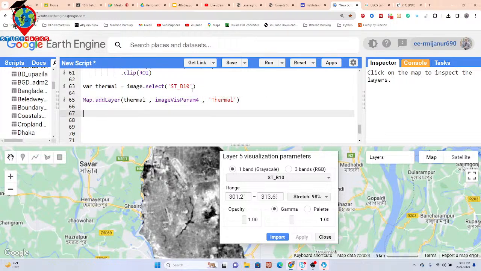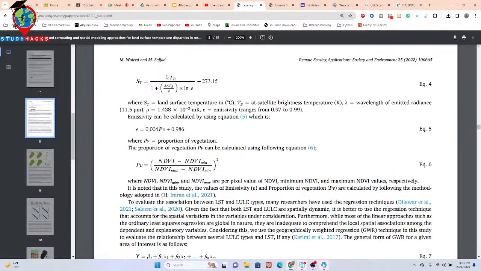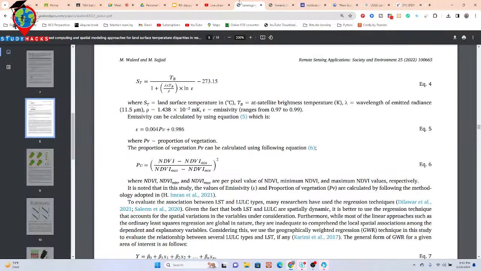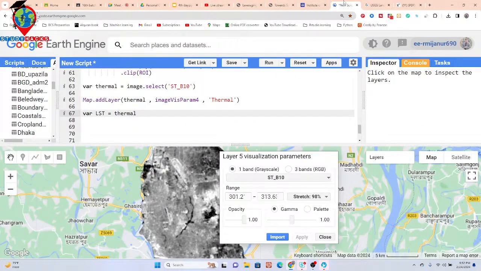Now just calculate mainly the LST. So this time, I use this thermal band and then calculate this equation. Basically, this equation. Okay. So for that, we take a variable, suppose LST equal, call this thermal. And this time it's a long equation, so for that we are applying the expression method. So let's go. Just insert the expression.